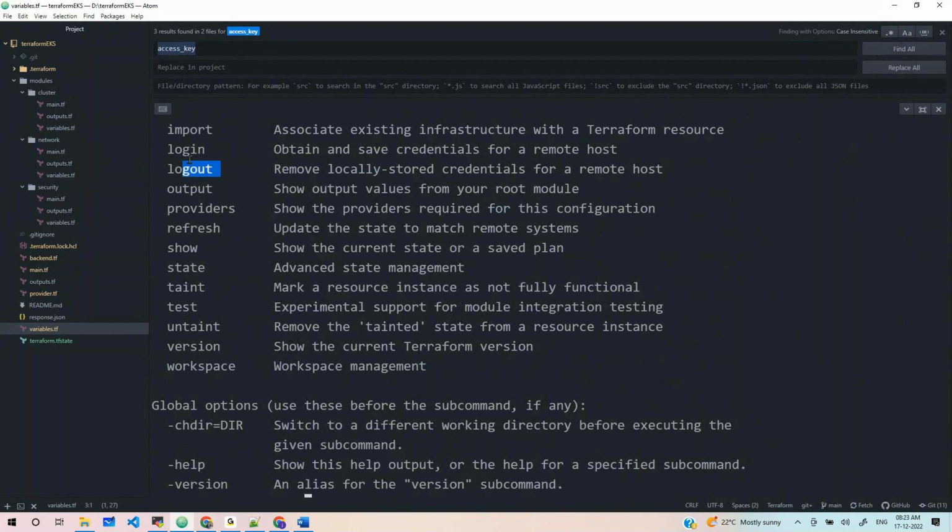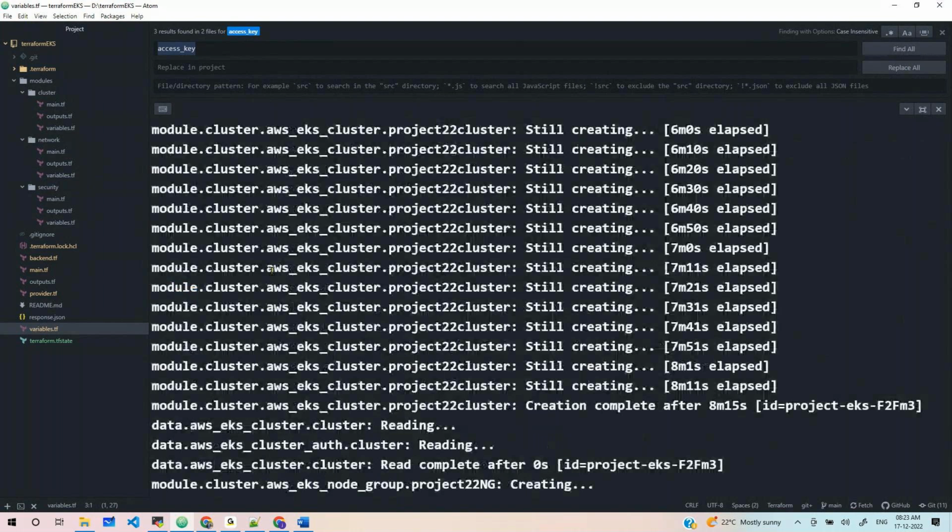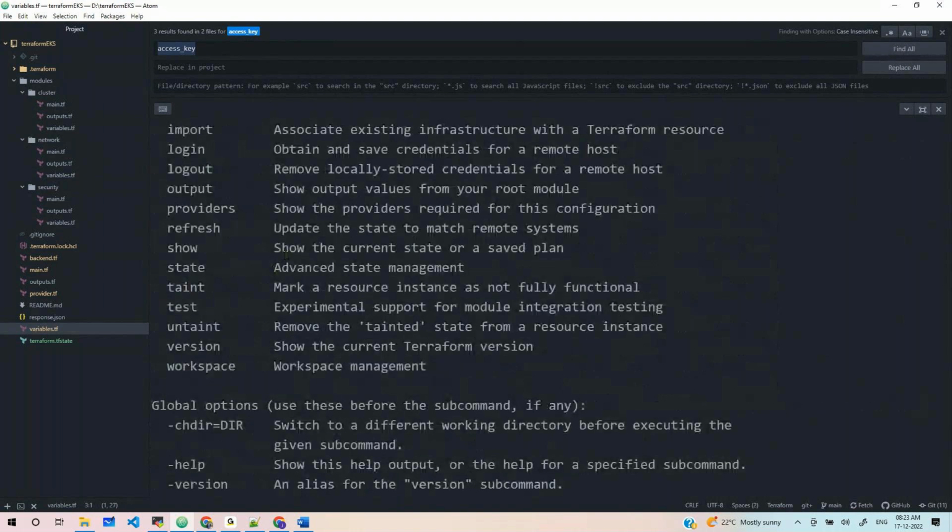This login we have done, but logout, output, providers also done. Terraform refresh we also covered when we discussed the large infrastructure. Okay, fmt also we discussed, right? Yeah, fine. Now, what is next?